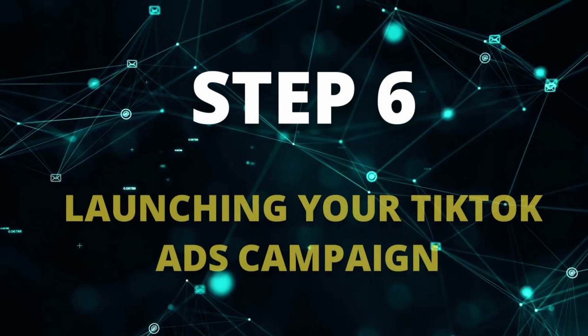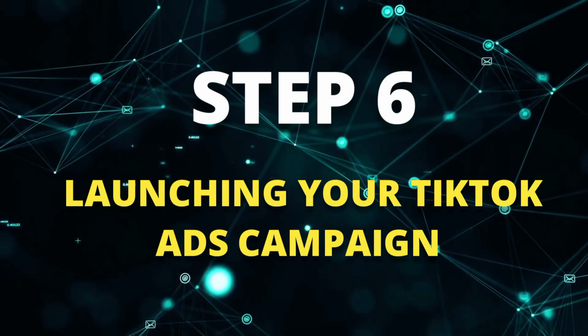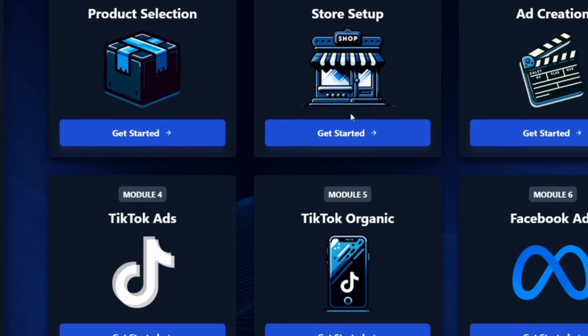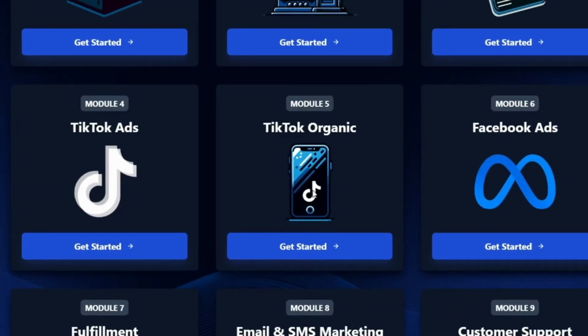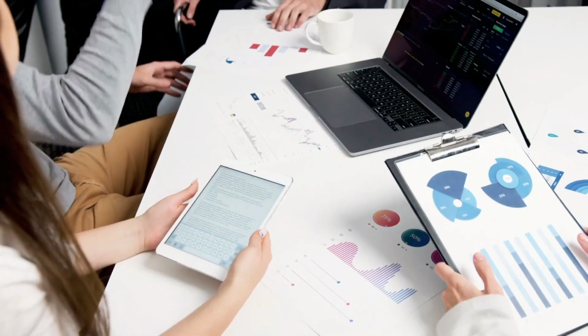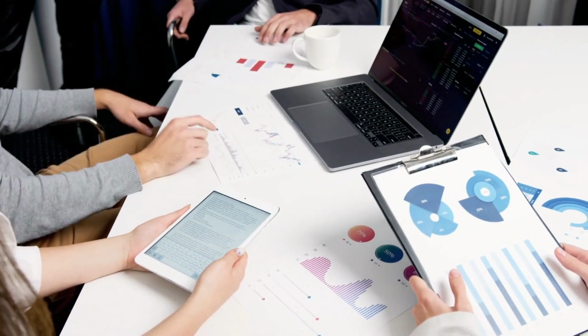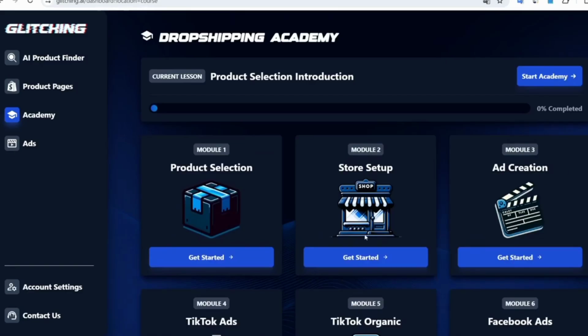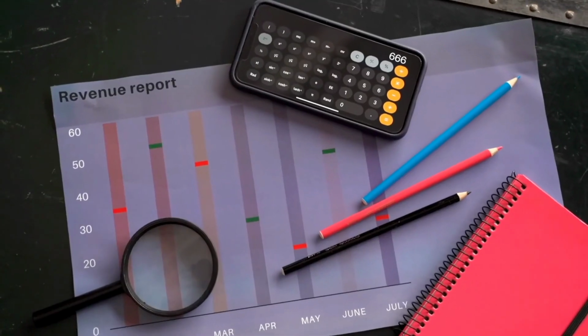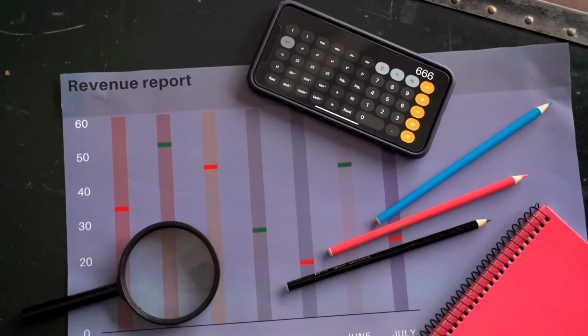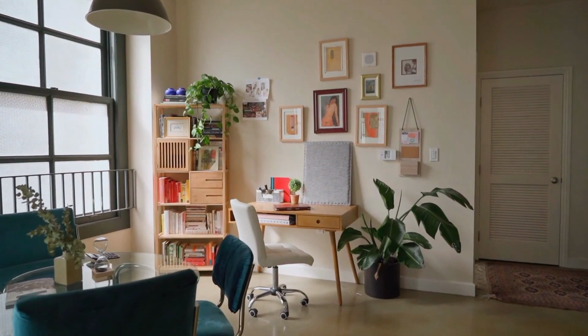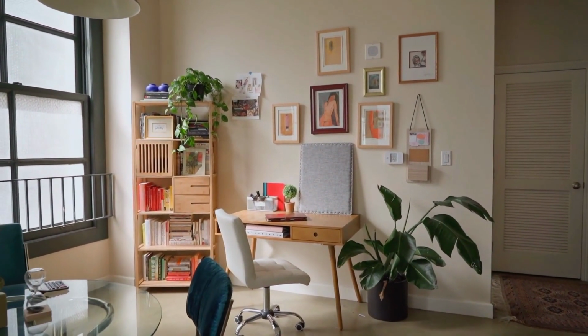Step 6. Launching your TikTok ads campaign. In launching your TikTok ads, leverage AI-based platforms to not only target your audience, but also to predict and analyze user behavior, optimizing your ad spend for the best possible ROI. TikTok's algorithm can be your ally here. Use its recommendations to fine-tune your campaigns in real time, focusing on metrics that matter most to your business goals.